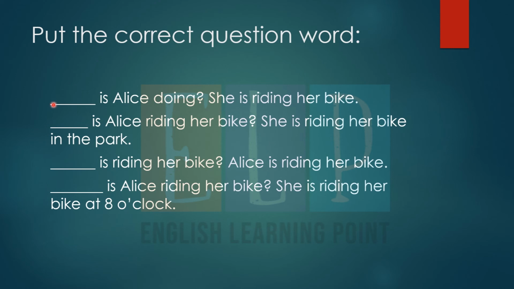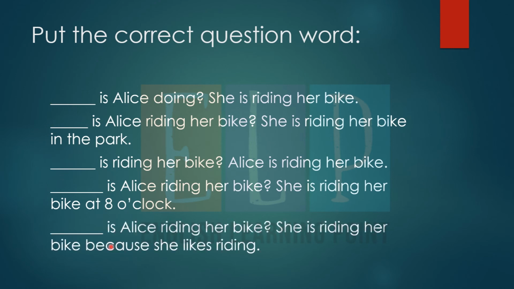आपने यहाँ पे क्या करना है, आपने यहाँ पे WH क्वेश्चन जो है आपने फिल करने हैं. यहाँ पे नेक्स्ट सेंटेंस भी है. Dash is Alice riding her bike. She is riding her bike because she likes riding. Alright, what you need to do is over here. यहाँ पर मैंने आप लोगों को sentences दिए हैं. You have to think just for some minutes. Just you have to think for 5 or more than 5 minutes. And think on it कि हमने यहाँ पे कौन सा WH क्वेश्चन यूज करना है ये आपने सोचना है. Okay, Dash is Alice doing?